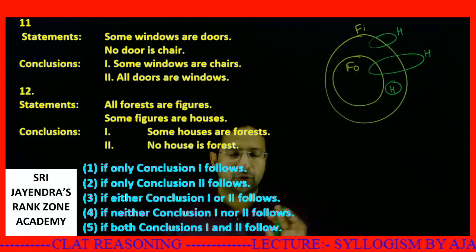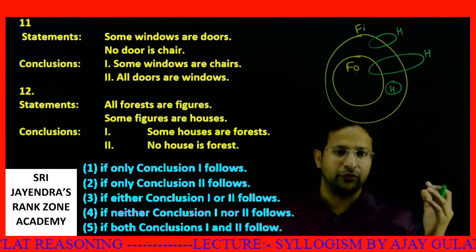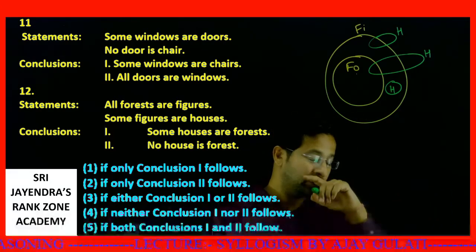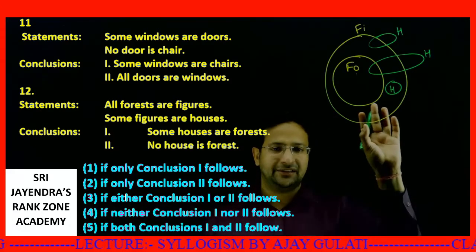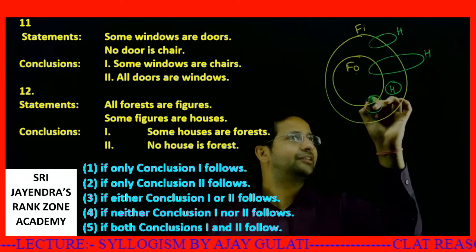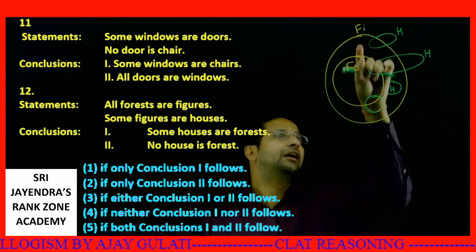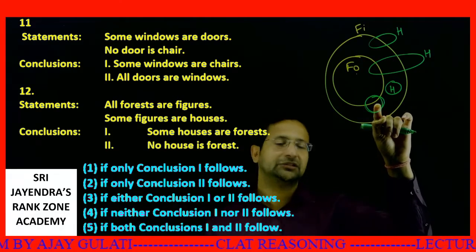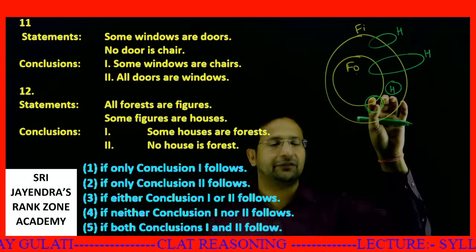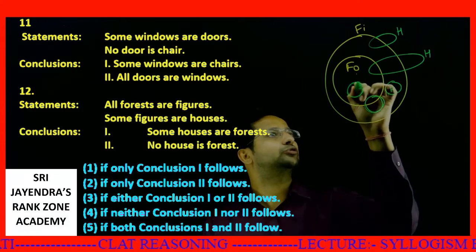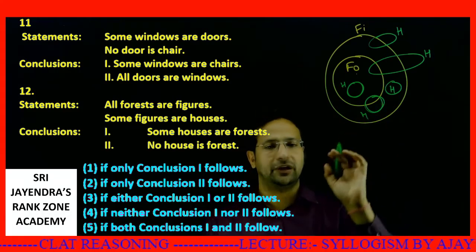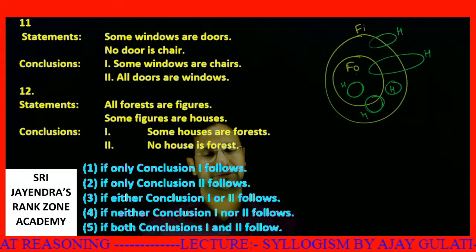No problem, students. Don't get distracted by the possibilities. It won't take too long. This is also possible. Some of the figures are houses, but these houses are also intersecting with forest. Or it could be like this also. All these could be the houses, but don't worry, you will easily get the answer. Just look at the options.